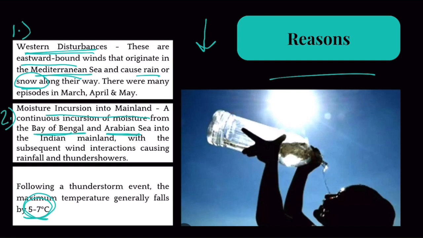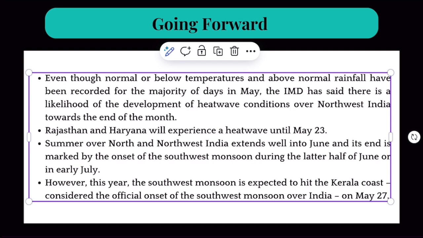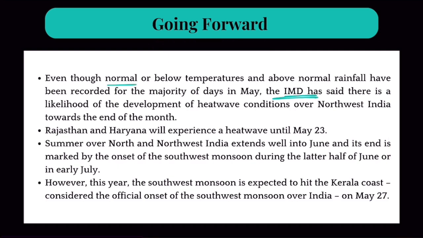Now going forward, what are the predictions of weather experts? Is this below normal heat, this cool summer trend, going to continue? Well, the Indian Meteorological Department says no. Even though normal or below normal temperatures and above normal rainfall have been recorded for the majority of days in May, the IMD has said that there is likelihood of development of heat wave conditions over northwest India towards the end of the month.